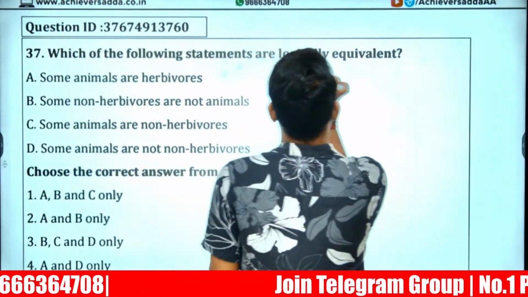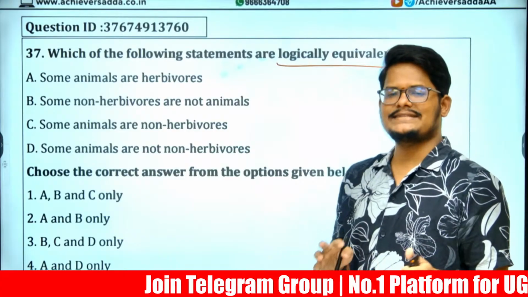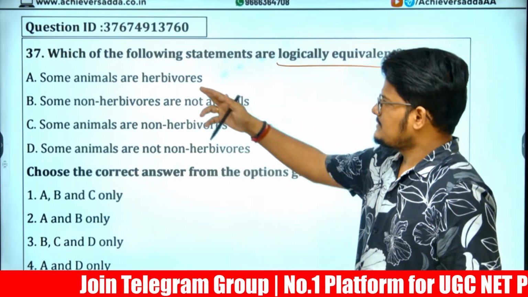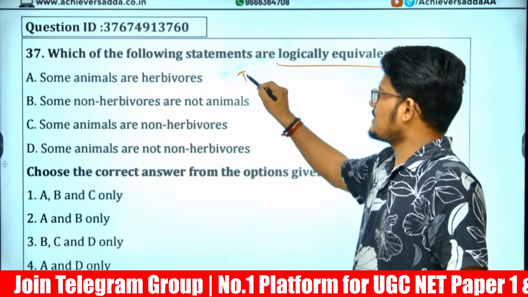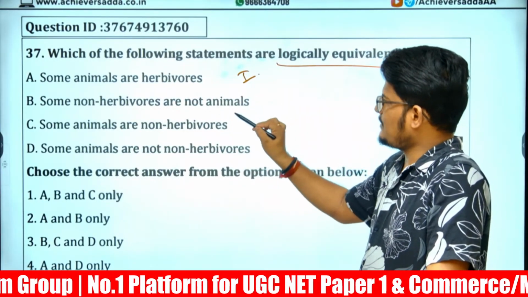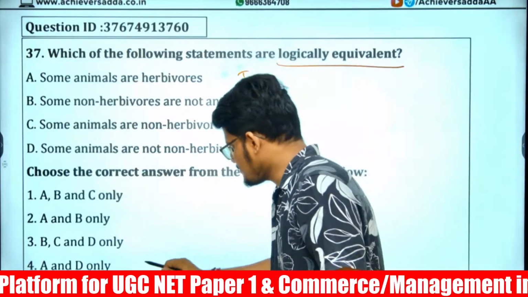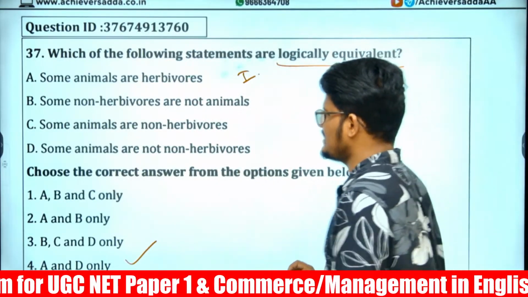Next, logically equivalent, another type of question from the same topic. Logically equivalent means same or similar meaning. Some animals are herbivores, I statement. Some non-herbivores are not animals. Here we should be careful. The answer given is option number 4, that is A and D are same.